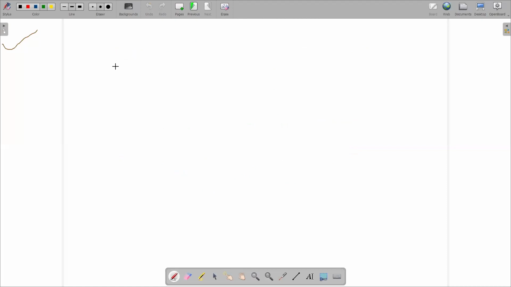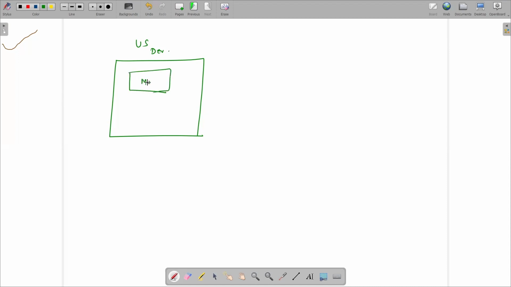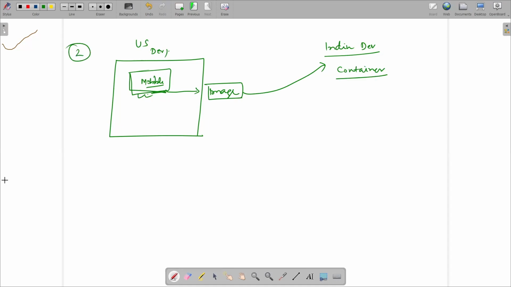Suppose that one developer, the US developer, creates a container for the mobile application, right? He created a container with the mobile application, and the mobile application is running over this container. Now he needs to share this mobile application with the Indian developer. After successfully running the application under this container, they create an image from this container, and this image is shared with the Indian developer. And the Indian developer creates a container from this image. So this is another way to create the container.